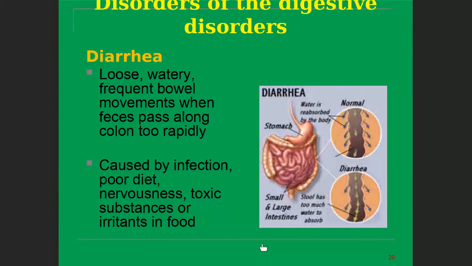So many things can cause diarrhea. Mostly it is because of infection or poor diet, or maybe nervousness, or toxic substances eaten, or irritants in the food.